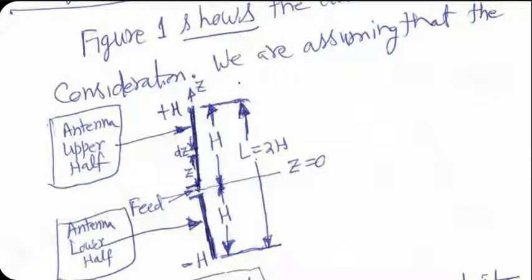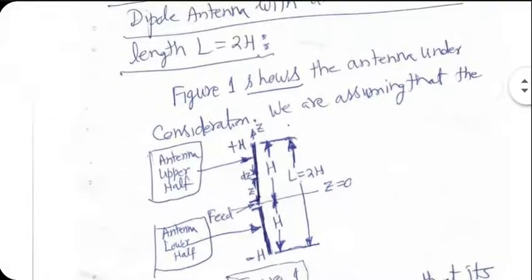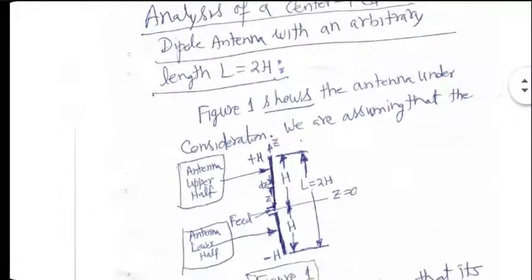The feed would be assumed to be at z equal to 0. That means it is a center fed dipole. The dimensions of the feed will be assumed to be small enough so that they don't disturb our analysis.